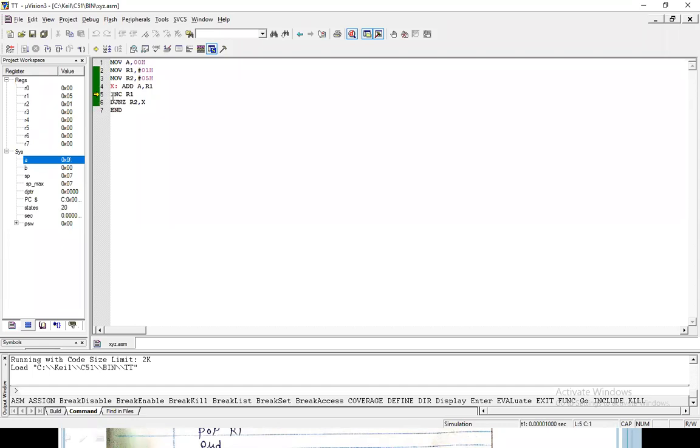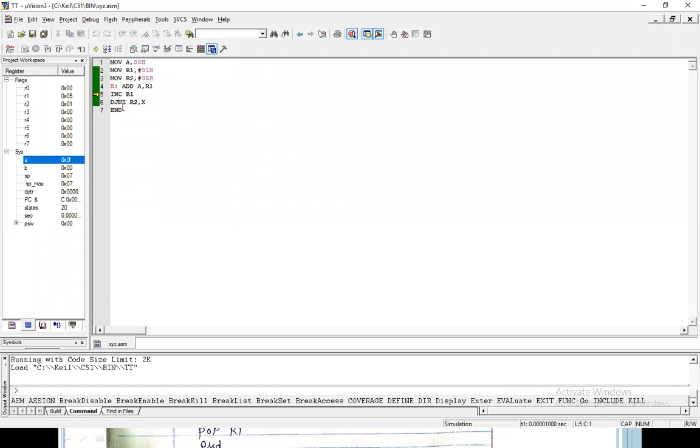Then decrement R2, and R2 becomes 0. When the cursor comes to this point, it first decrements R2. R2 contained the value 1, it decrements and becomes 0.